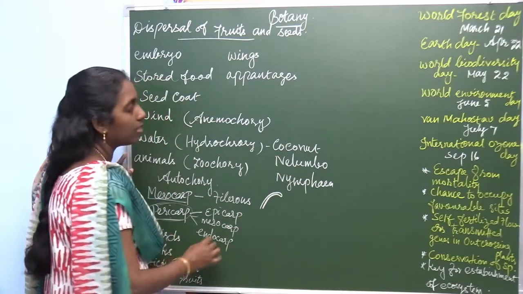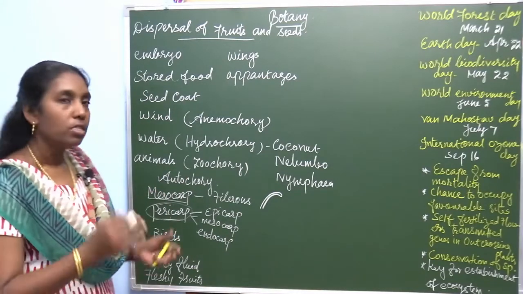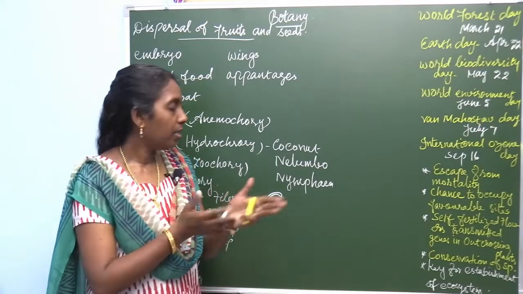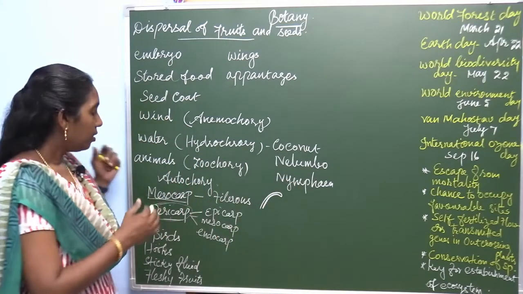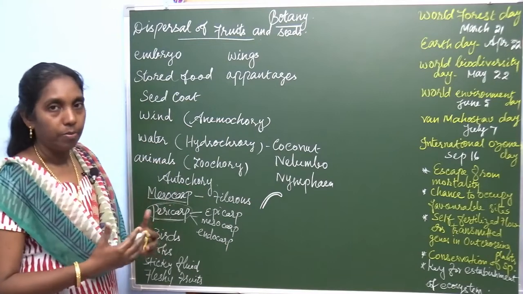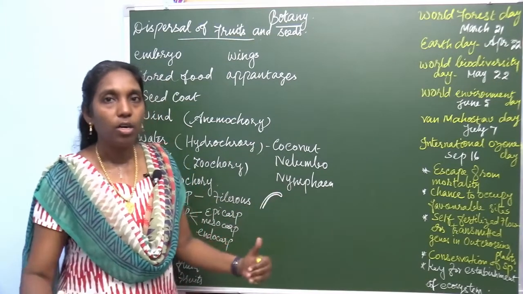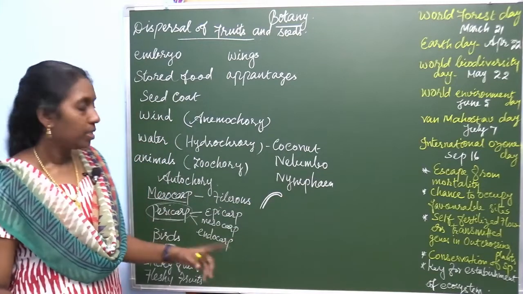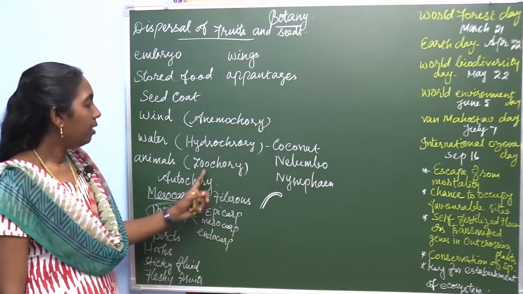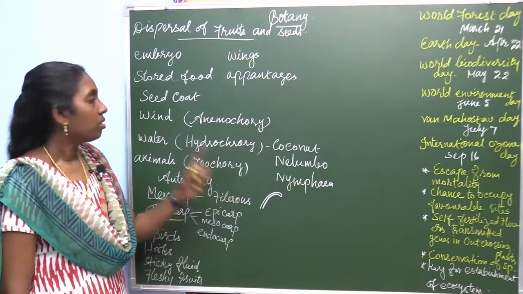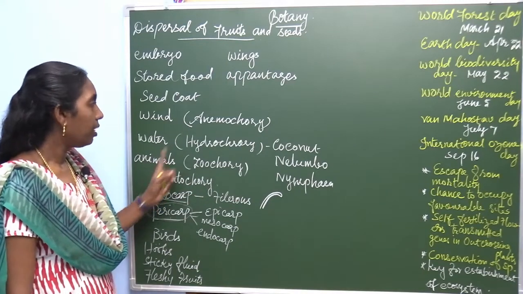The seeds, either the seed or the fruits, possess a hook. So these hooks adhere to either the fur of the animal or the clothes of human beings. When they are moving, it can fall down and disperse. So it's one method of dispersing the fruits and seeds by means of zoochory. So you remember that zoochory is dispersal by means of animals.